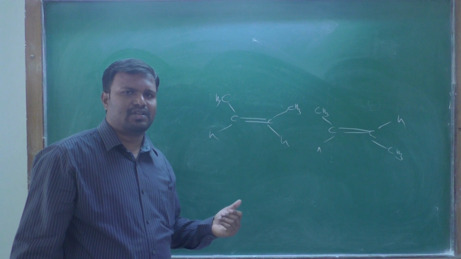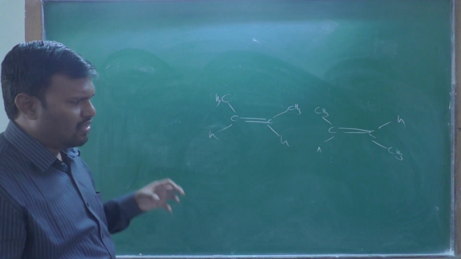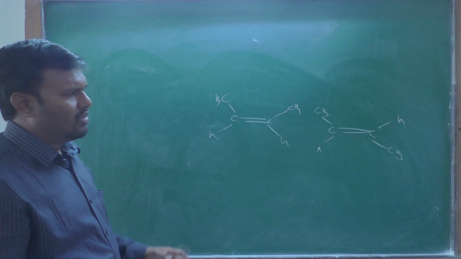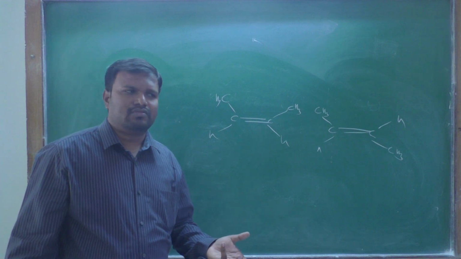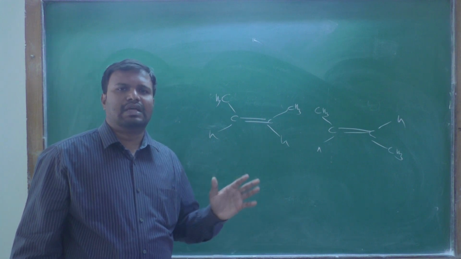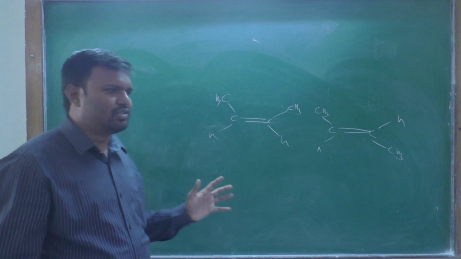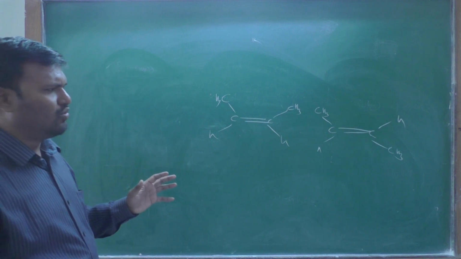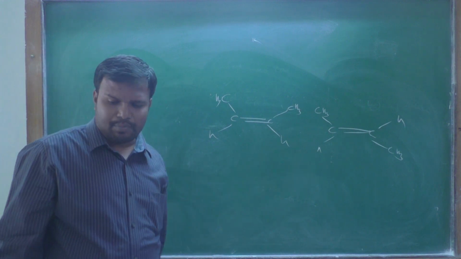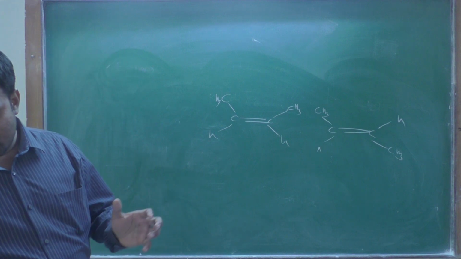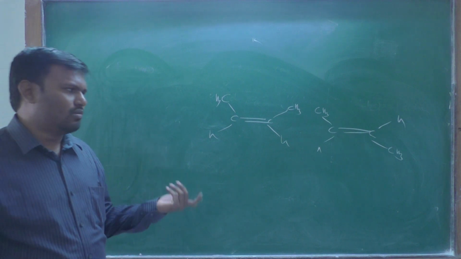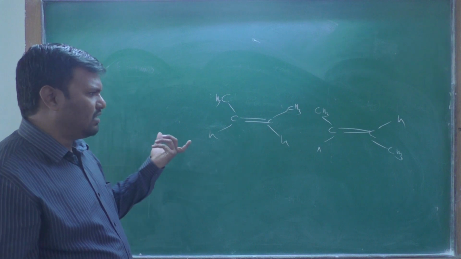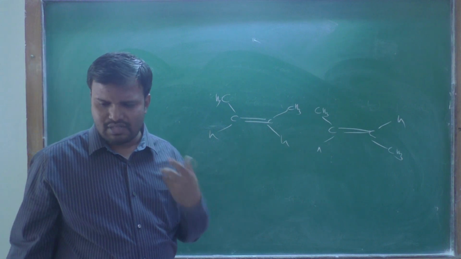By the definition we have defined diastereomers: diastereomers are the stereoisomers which are not mirror images of each other, or which are not enantiomers of each other. Therefore these two compounds are diastereomers to each other by the definition, that is, they are not mirror images of each other.